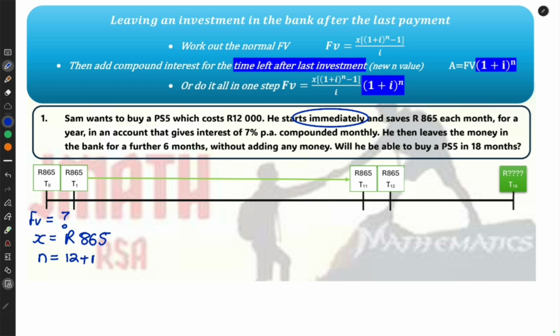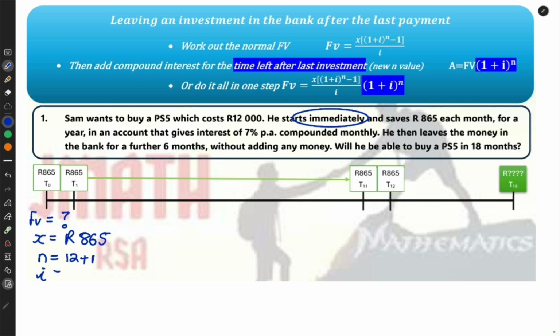Remember, if someone starts to save or starts to pay back a loan, the normal standard is to do it at the end of the month. So between T0 and T1, there's a gap where nothing happens. The payment is at the end of the month. Except if someone says they want to start paying immediately, then there's actually a payment at T0 and at T12. So that gives me 13 payments in that 1 year. So don't miss that one if you see the word immediately.